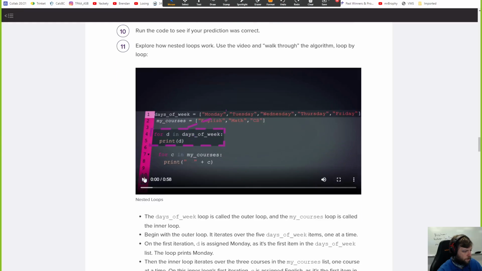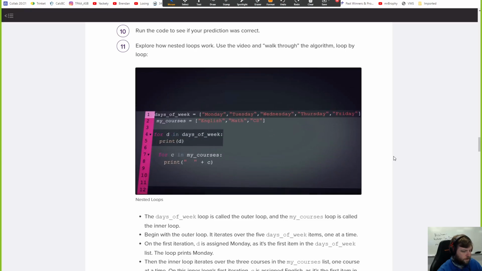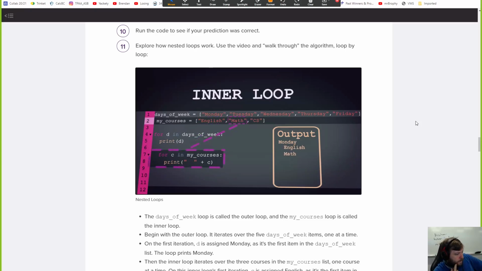Explore how nested loops work. Oh, video and walkthrough. There's no sound for this. Okay, this is kind of cool. I like when they do these videos. All right, so this is the outer loop, and it says for everything in there, we print the stuff in the inner loop. So we got those three courses, CSP, and then we got our 5 days.